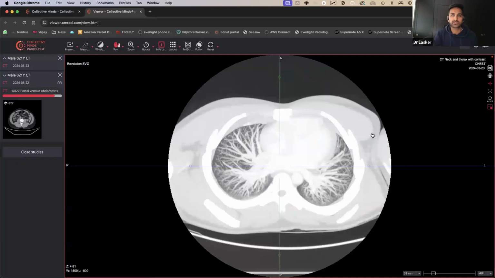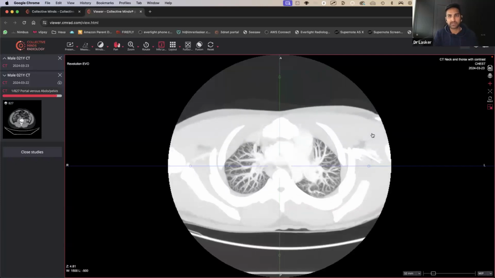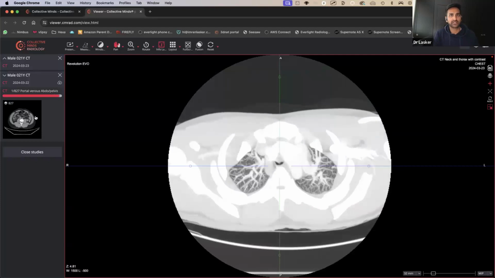When they breathe so much, it can be difficult to be 100% sure there are no lesions there. But from the initial inspection, it doesn't look like there are any lung lesions anywhere on this person. So that's good news as well.